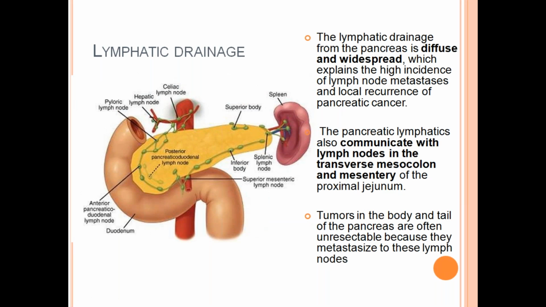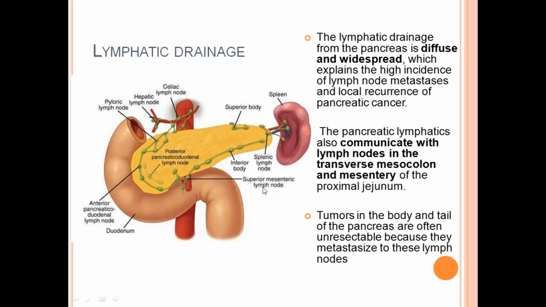Lymphatic drainage from the pancreas is diffuse and widespread, which explains the high incidence of lymph node metastasis and local recurrence of pancreatic malignancies. Pancreatic lymphatics also communicate with the lymph nodes in the transverse mesocolon and mesentery of the proximal jejunum.